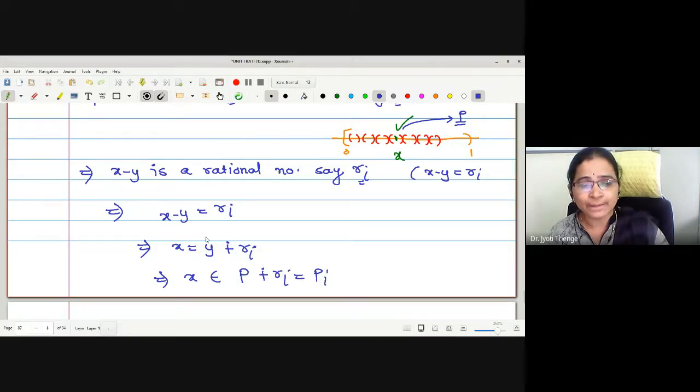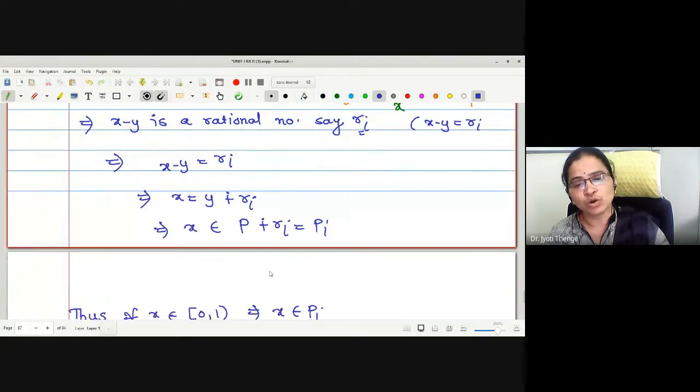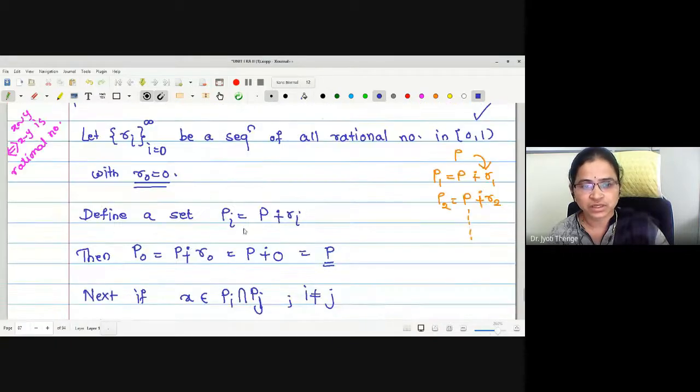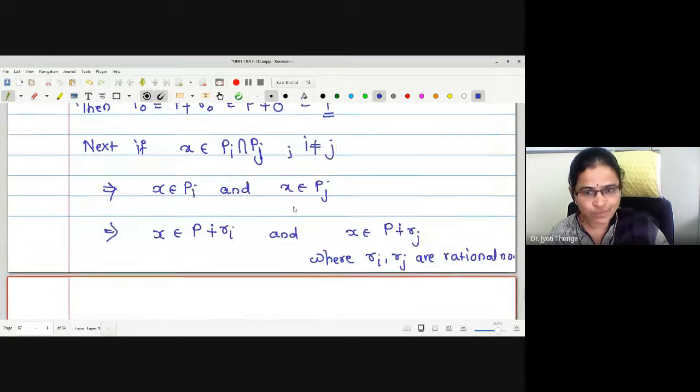And y plus sum modulo 1 Ri is P sum modulo 1 with Ri. But P sum modulo 1 with Ri is a translation of this P, which we have denoted with Pi earlier. Is the point clear?